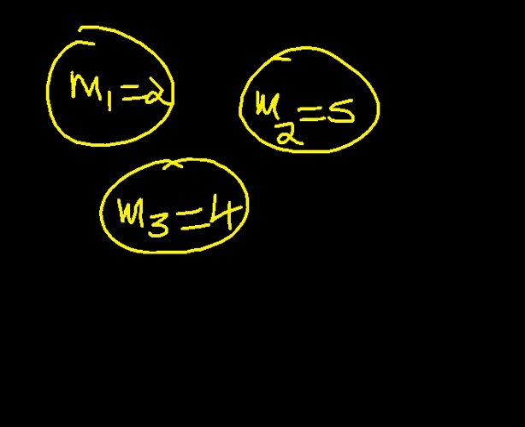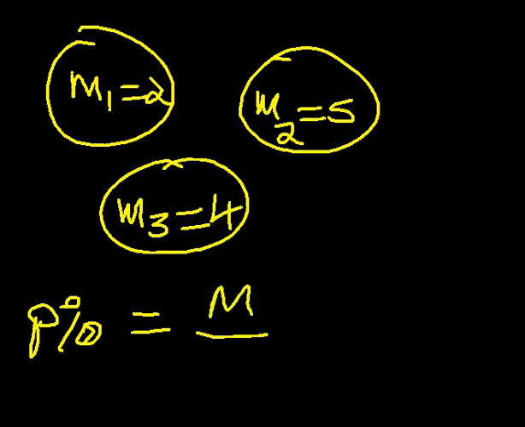So now the point of interest can be, what is the percentage of mass each stone is contributing? You see that the percentage of mass each stone is contributing will be given as the mass of that particular stone divided by the total mass, times 100%. That will be the percentage mass each stone is contributing.